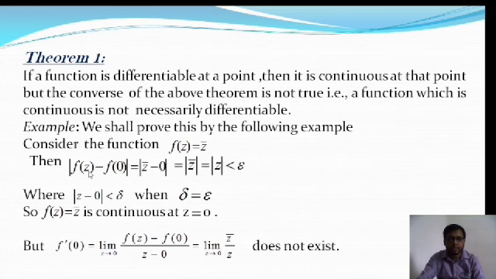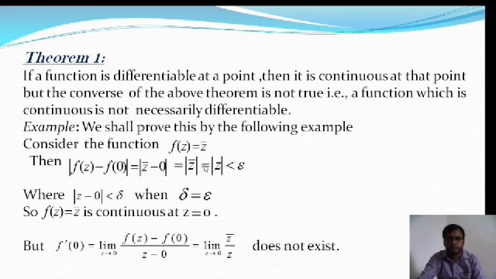So f of z minus f of 0 is equal to modulus of z bar minus 0, which is modulus of z bar. You know modulus of z is root over of x square plus y square, and modulus of z bar is the same as modulus of z, root over of x square plus y square.